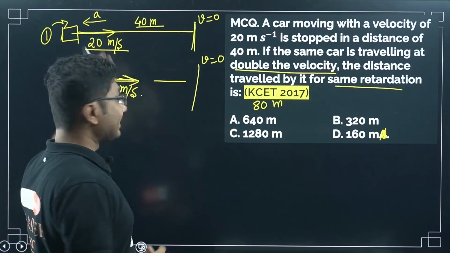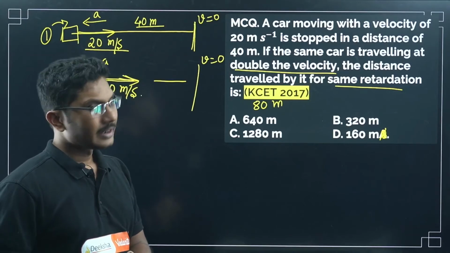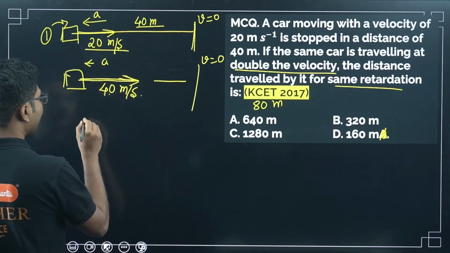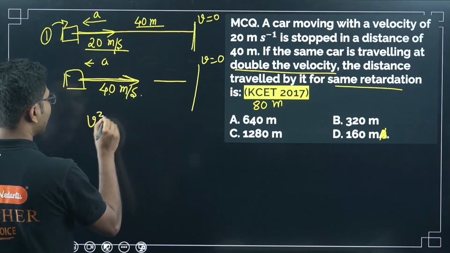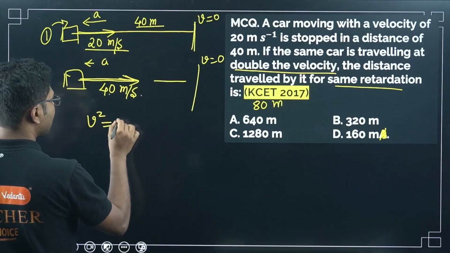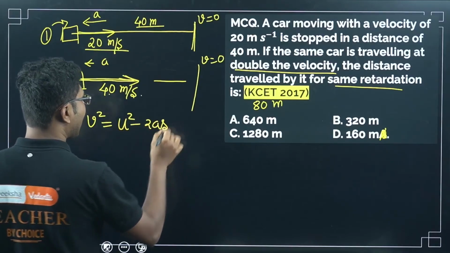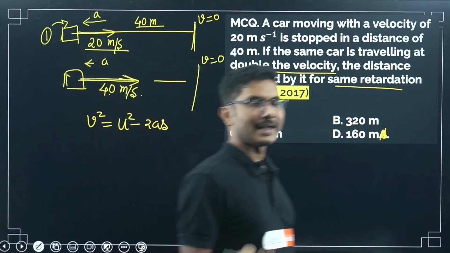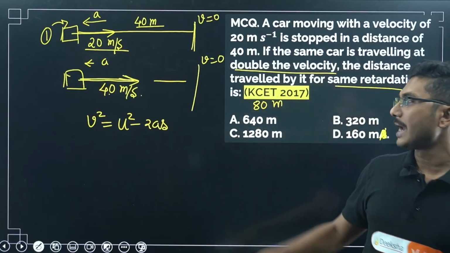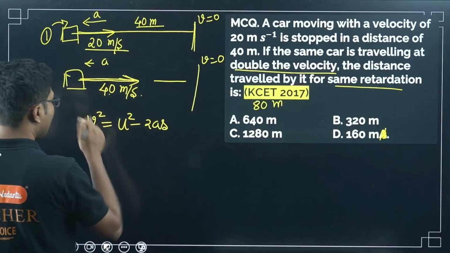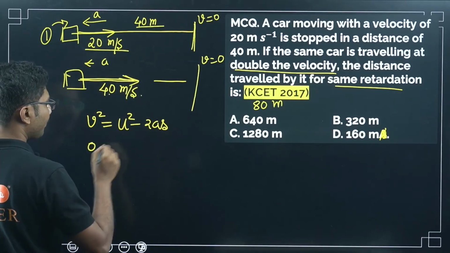Now, time is not given, so what formula will we use? There is only one formula that works without time: v square is equal to u square minus 2as. Why am I writing minus? Because it is retardation, which means it is coming to a stop, so a is negative acceleration. Now the final velocity is 0.